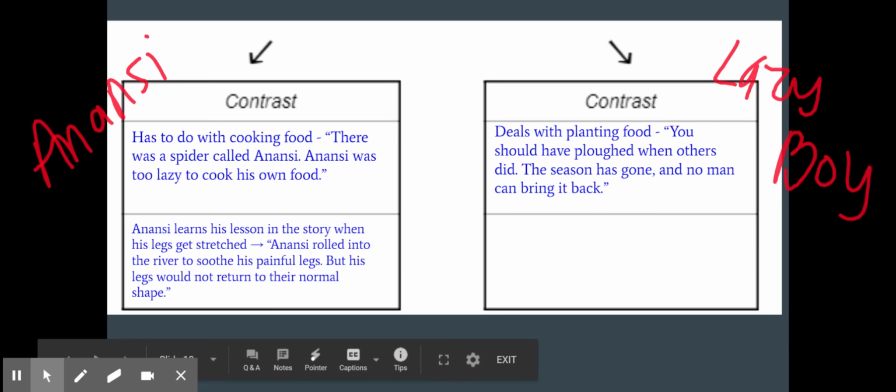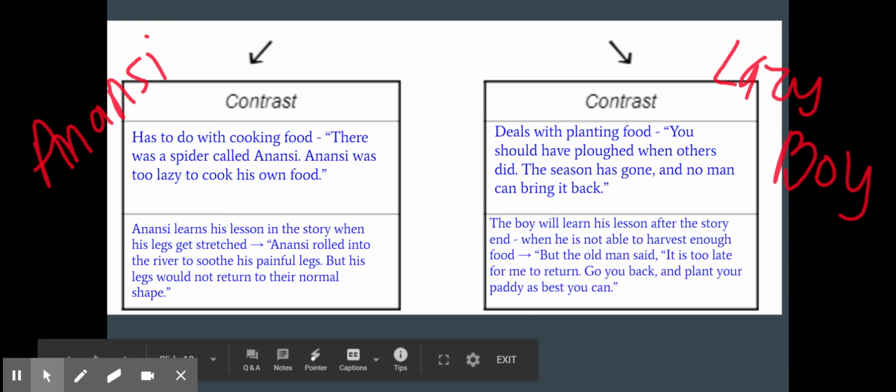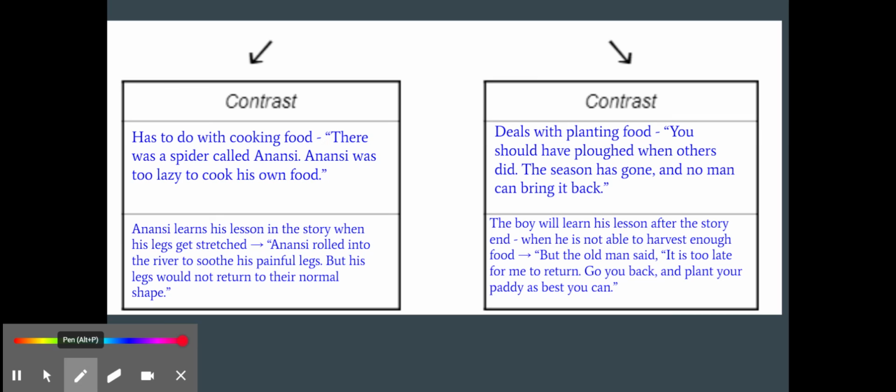Also, Anansi learns this lesson in the story. Okay, so at that very end, we talk about how Anansi rolled into the river just due to his painful legs, and that's why Spider's legs are still stretched, because they could not return to their normal shape. Lazy Boy will really learn his lesson after the story ends, when he's not able to harvest enough, because the old man tells him, go back and plant your paddy as best as you can. So he's really going to learn his lesson when the harvest comes and he doesn't have enough food. So that's how those stories are different or contrast. Remember, differences, that's this contrasting.